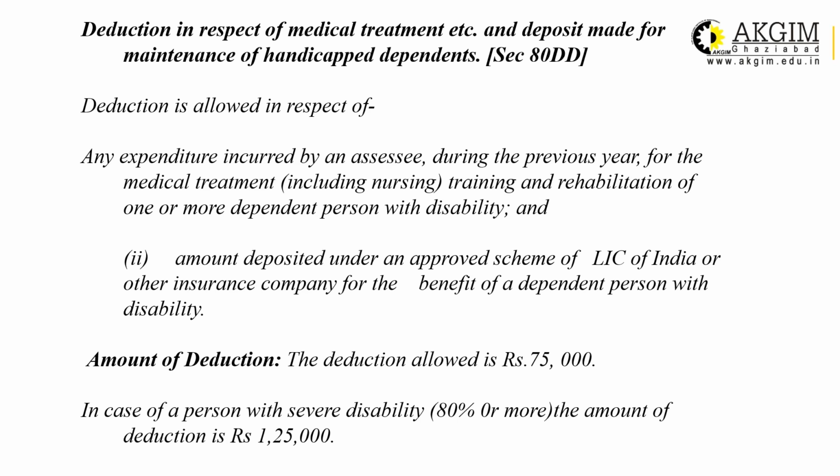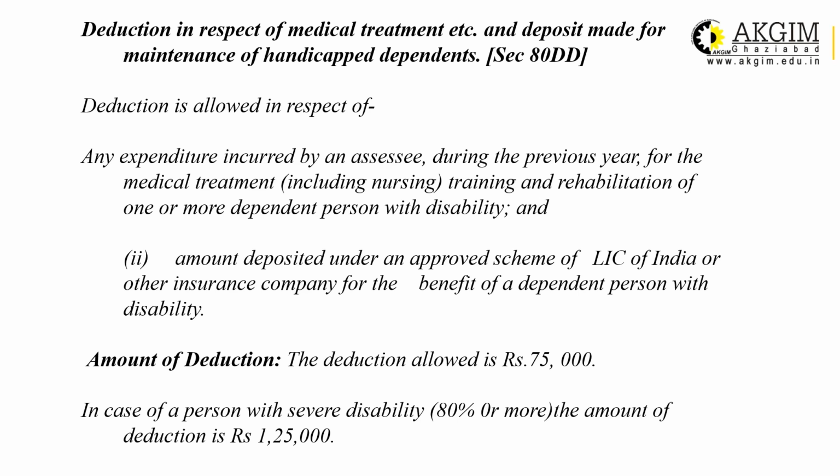Next is deduction in respect of medical treatment, etc., and deposit made for maintenance of handicap dependent. It is covered under section 80D. This deduction is related to maintenance of handicap dependent. Handicap dependent may be child, may be brother, sister, parent, whatever it is.